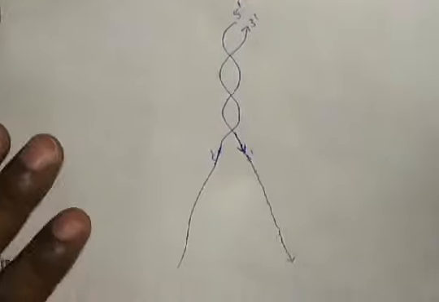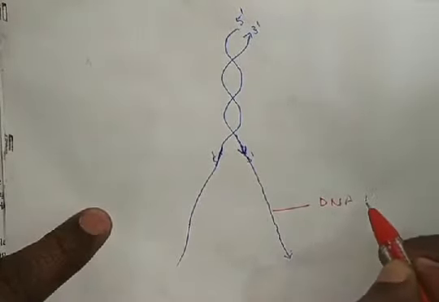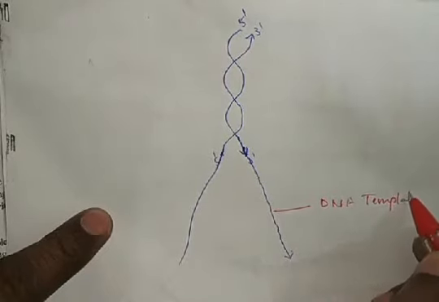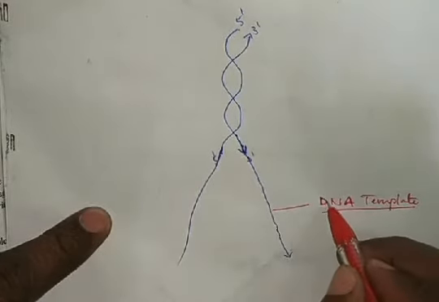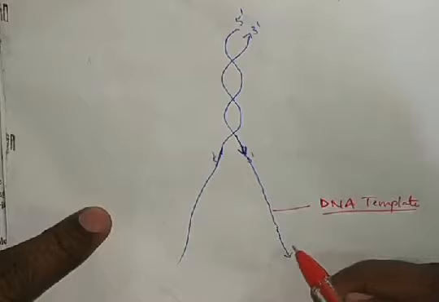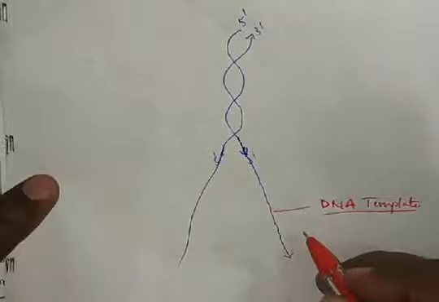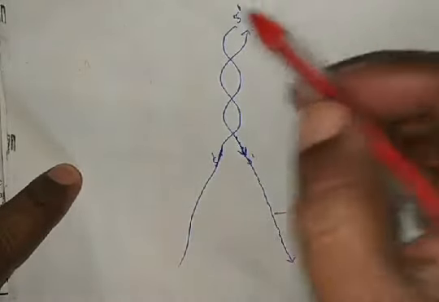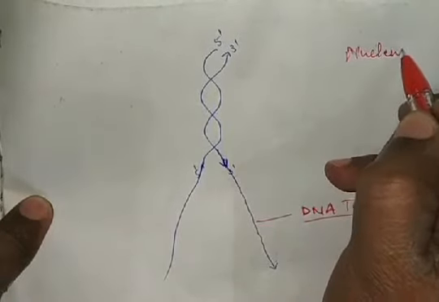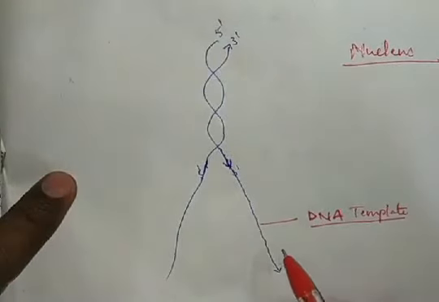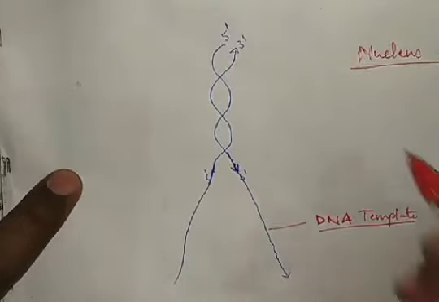Now these are formed as DNA templates. These are the DNA templates. So these are the base DNA material, for which a new DNA strand is formed in the nucleus. This entire mechanism takes place inside the nucleus. So inside the nucleus, in S phase, DNA replication takes place. Duplication of DNA takes place.